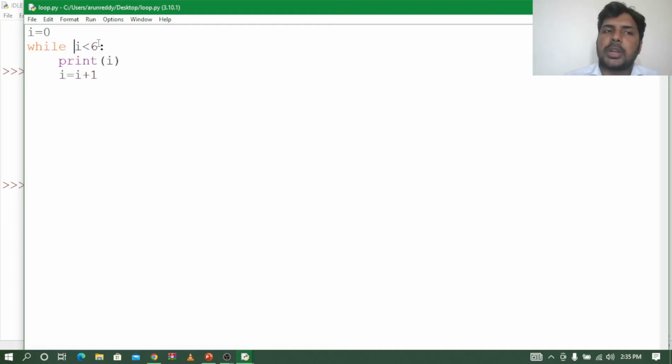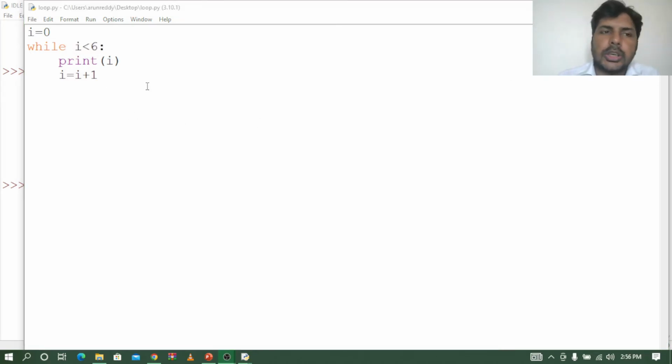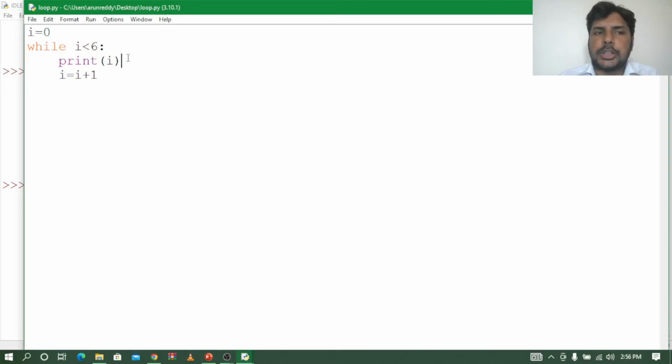After i becomes 6, what happens? Condition will fail and it will stop the program, it will come out of the while loop. Okay, so that's how our while will work. Now let us see how we can use break and continue statements in a loop. In a while loop we can also use break and continue statements, right? So let us see how we can use them.